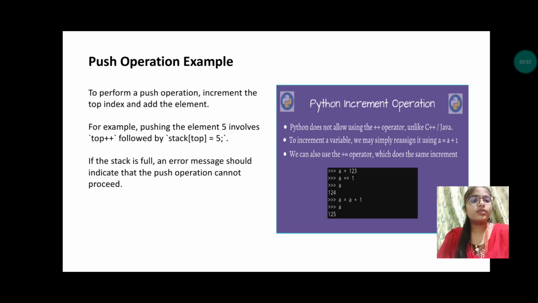Push operation with example. Push is nothing but we are going to insert a few elements into the stack. To perform a push operation, increment the top index and then add the element. For example, pushing the element 5 involves top plus plus. Here top plus plus means post increment, that is when the element is already inserted into the array, the top is going to be incremented. If the top value is previously 0, when the top is incremented, now the top points to 1. I hope you understand. If the stack is full, an error message should indicate the push operation cannot proceed.